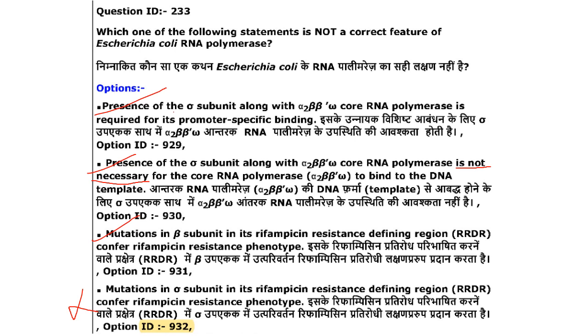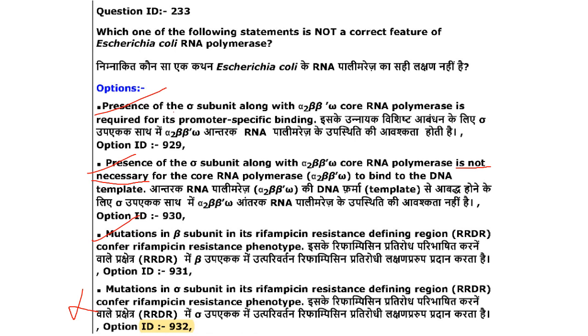Then next one. Which of the following statements is not a correct feature of Escherichia coli RNA polymerase? Presence of sigma subunit along with alpha 2 beta beta dash omega core RNA polymerase is required for its promoter specific binding. That is correct. Presence of sigma subunit along with alpha 2 beta beta dash omega core polymerase is not necessary for the core RNA polymerase. That is also correct. It is not necessary. That is also correct.